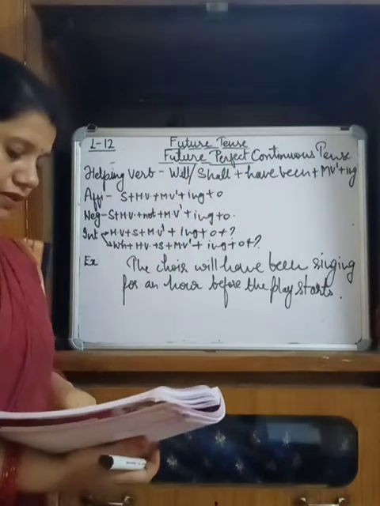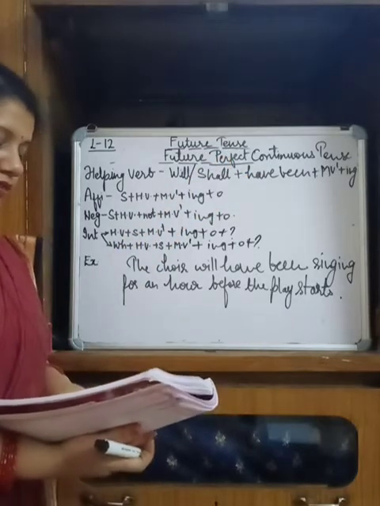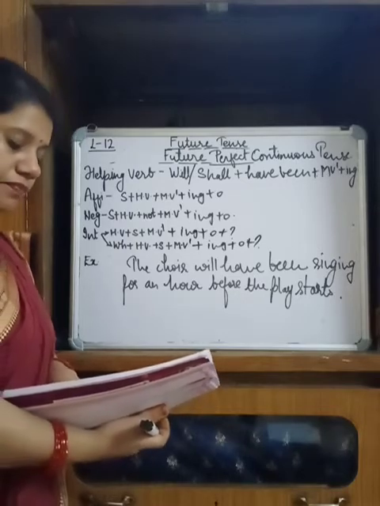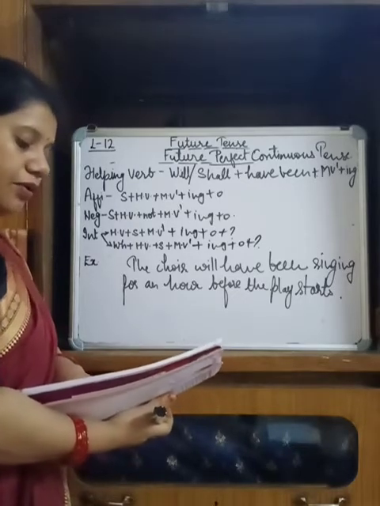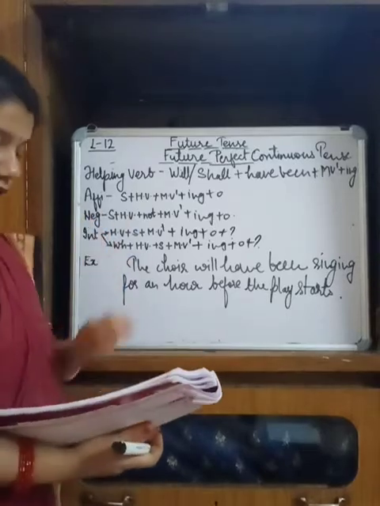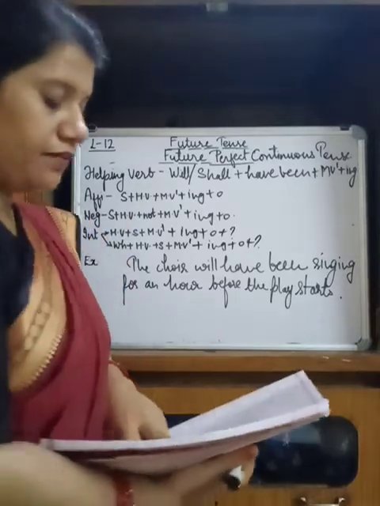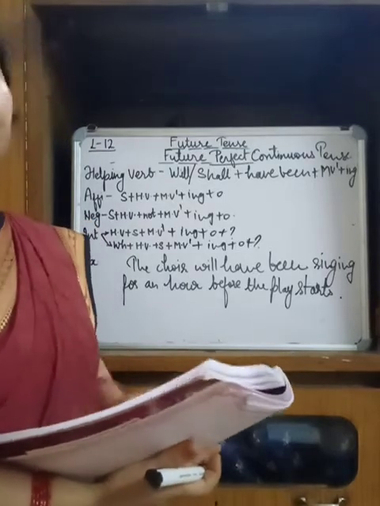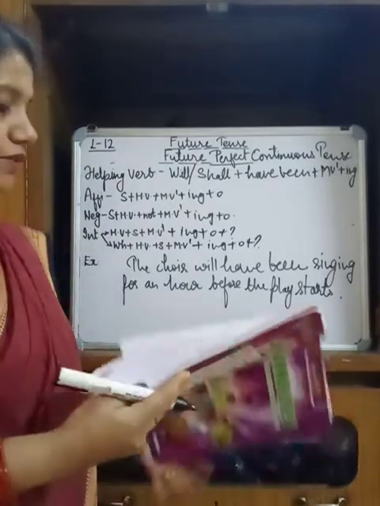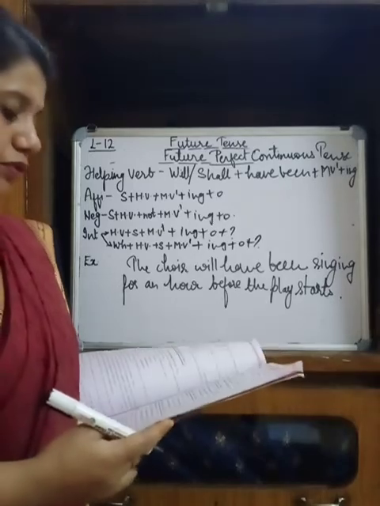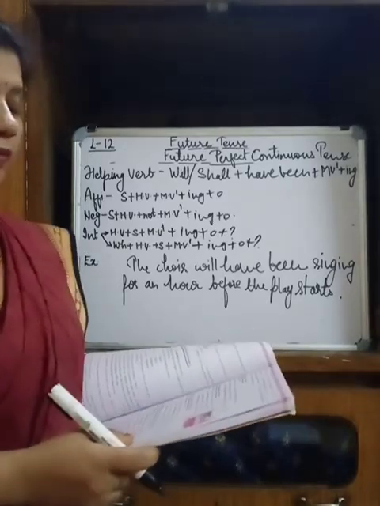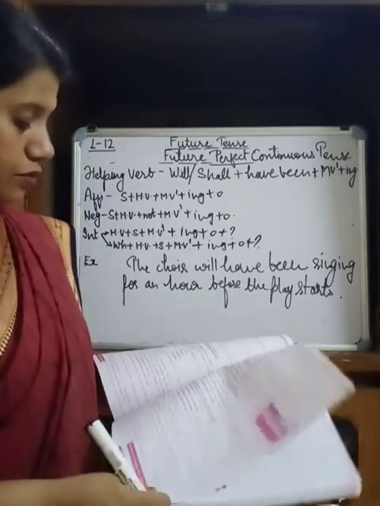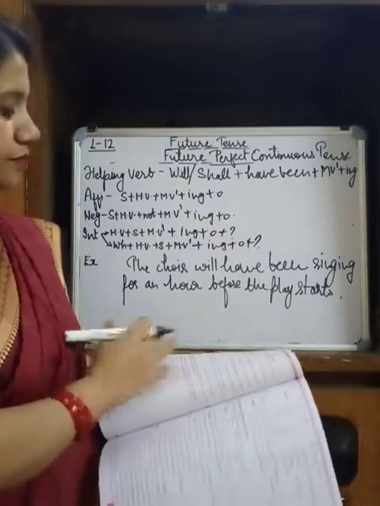The second rule given there is to refer to an action that will begin at a particular time in future and will continue beyond that time. See the example: Sneha will have been sleeping for 2 hours by the time the maid reaches the home. A long action takes place before that particular time in the future and will continue beyond that time. Try to solve the exercises given there.